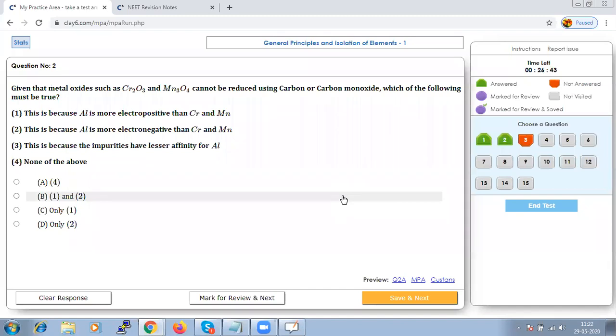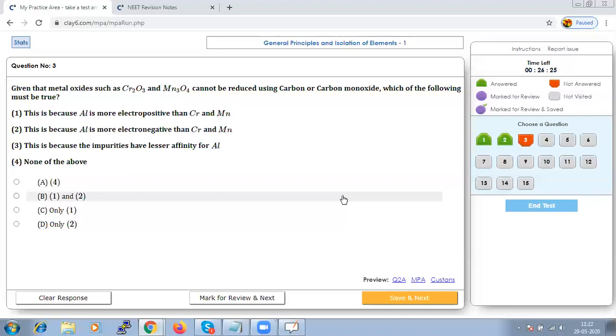Given a metal oxide such as Cr2O3, it cannot be reduced using carbon or carbon monoxide. Which of the following must be true? Again, we have to go with the correct statement.